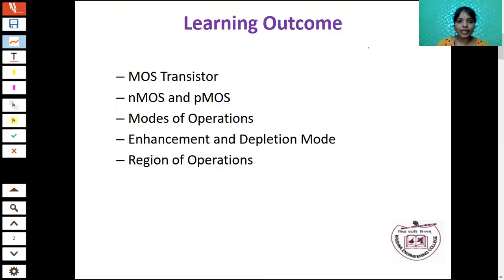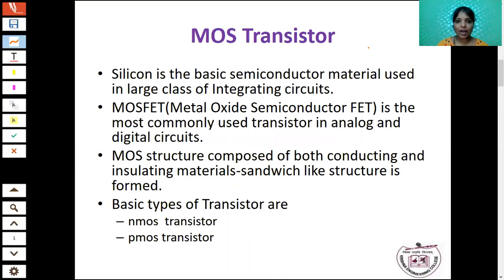In today's section, we are going to see about the MOS transistor. As I said earlier, most of the ICs are fabricated using CMOS. CMOS is nothing but complementary metal oxide semiconductor, a combination of PMOS and NMOS. Before we go into the CMOS logic, first you have to understand the MOS transistor, then it will be easy for you.